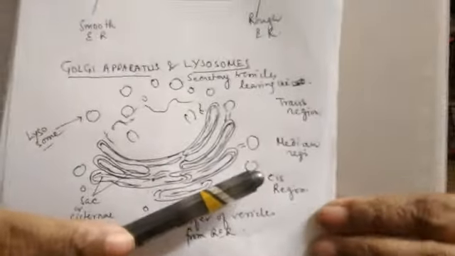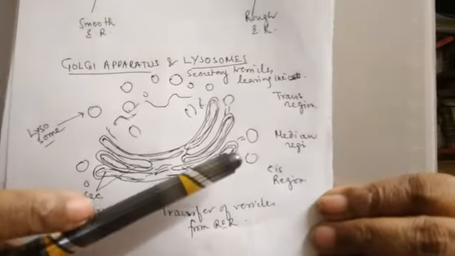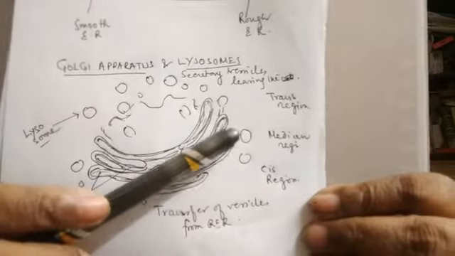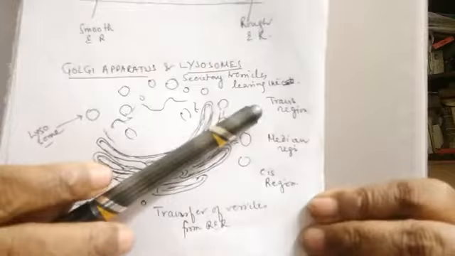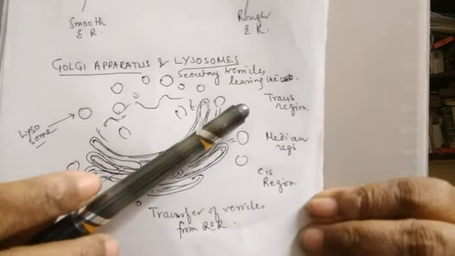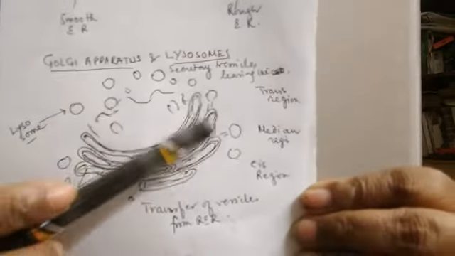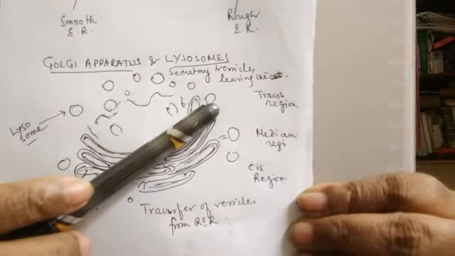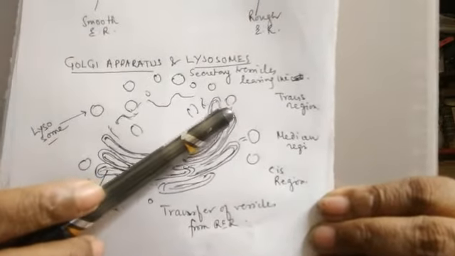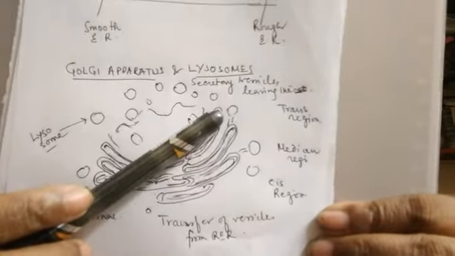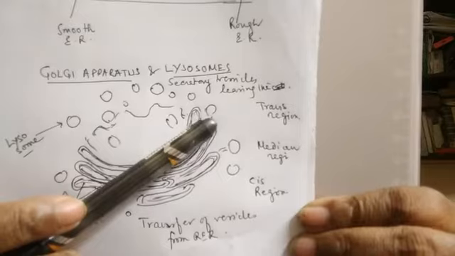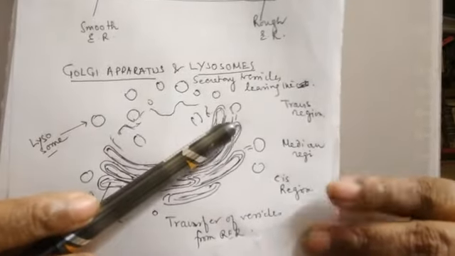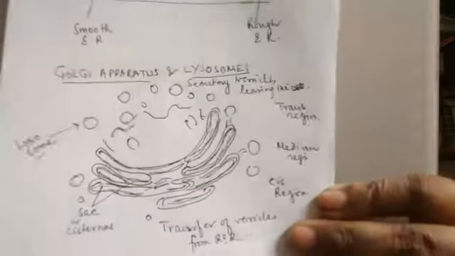So the next organelle of the endomembrane system which we are going to discuss now is the lysosome. Lysosomes are basically pinched off vesicles coming out from the Golgi bodies. They are single membrane bound organelles, mainly involved in intracellular digestion, digestion within the cells. They contain lots of hydrolytic enzymes which can digest various proteins, fats, carbohydrates, etc.